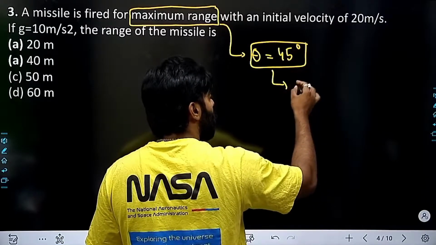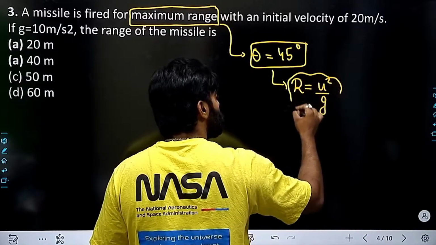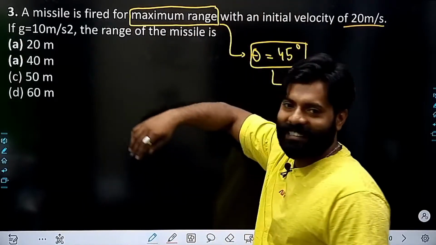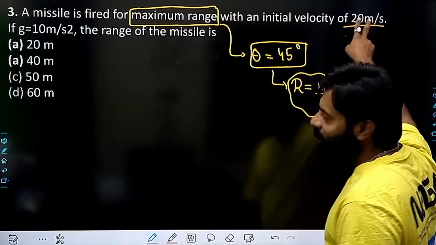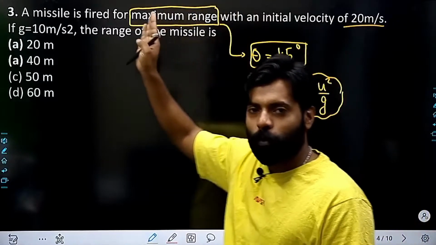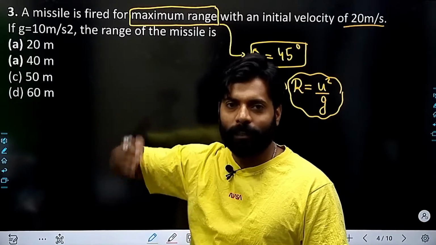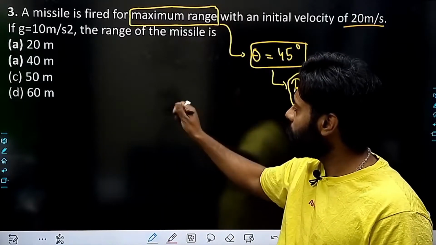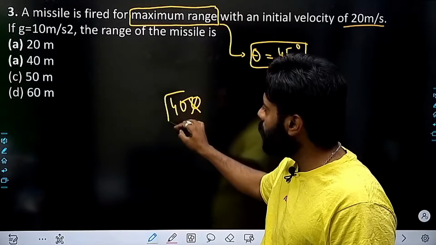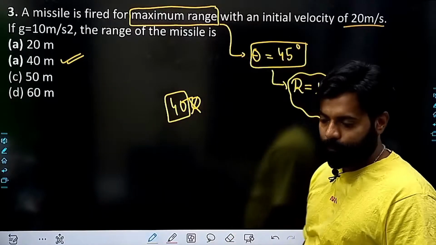And we know that for angle equal to 45 degree, the range is nothing but u square by g. It's very important to calculate this. You only have to do the square. The square is 400, and you have to divide that value by 10. This value is coming out to 400 and I need to just remove one 0 here and I'll get the answer. So the answer is 40 meter.